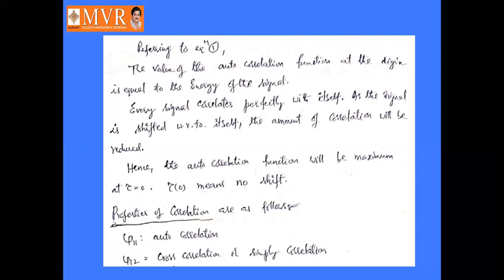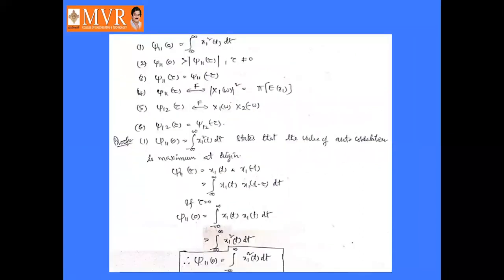So the properties of correlation are as follows. J11 is nothing but autocorrelation, J12 is cross correlation, also called simply correlation. These are the properties of correlation functions. First, J11 of 0, the autocorrelation at the origin, is equal to the integral from minus infinity to infinity of x1 square t dt. Second property is J11 of 0 is greater than mod J11 of tau, where tau is not equal to 0.